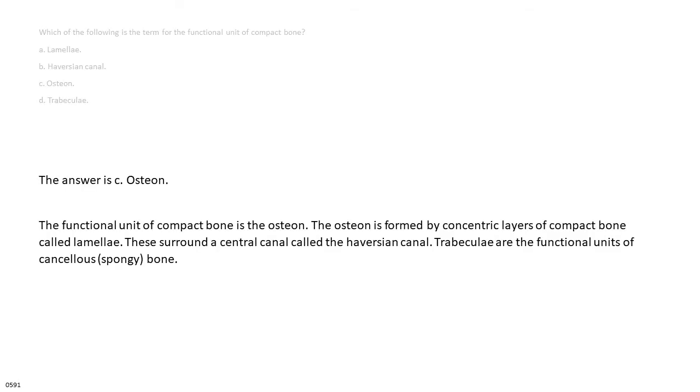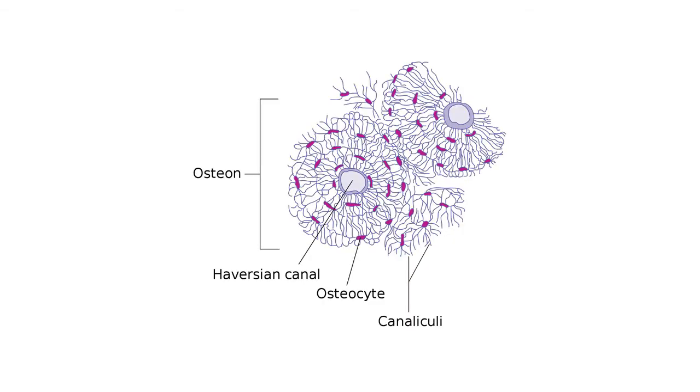The answer is C. Osteon. The functional unit of compact bone is the osteon. The osteon is formed by concentric layers of compact bone called lamellae. These surround a central canal called the Haversian canal. Trabeculae are the functional units of cancellous, spongy, bone.